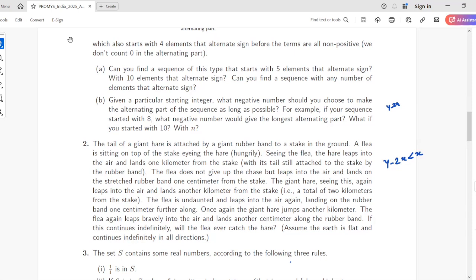It was just an elastic rubber band. Maybe an ant moving along the rubber band. No intuition says that it will ever catch the hare, but I'm sure the answer is otherwise.